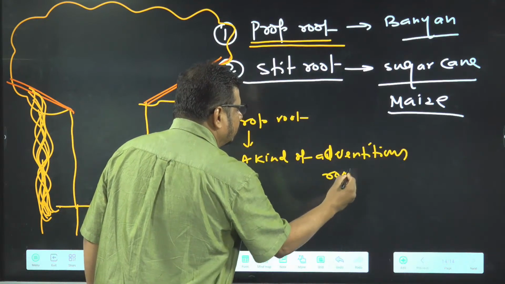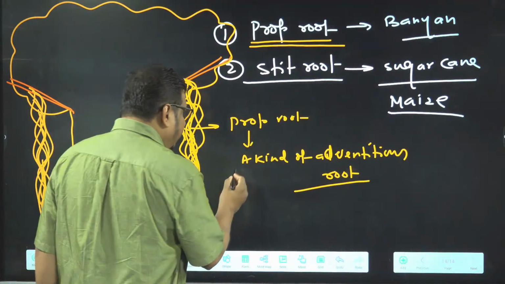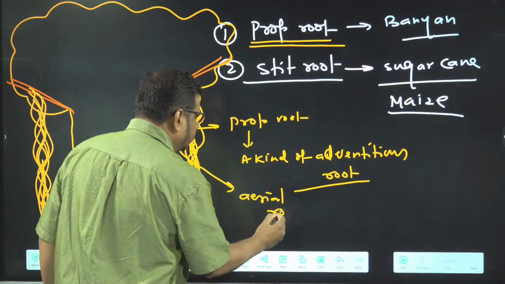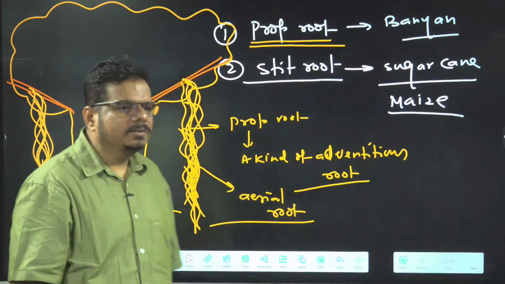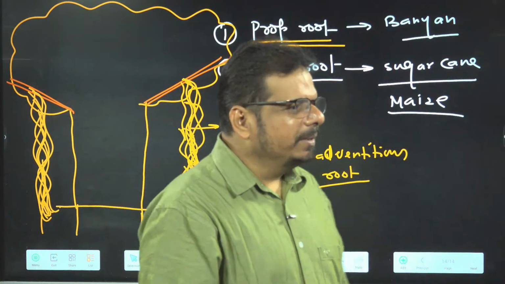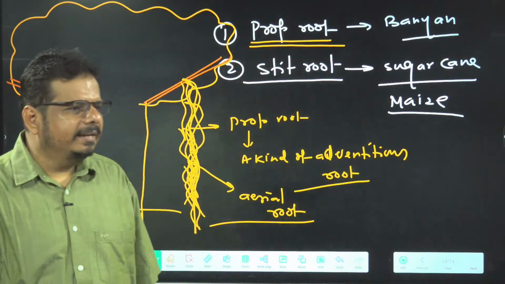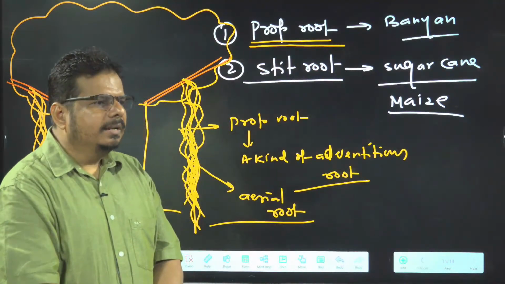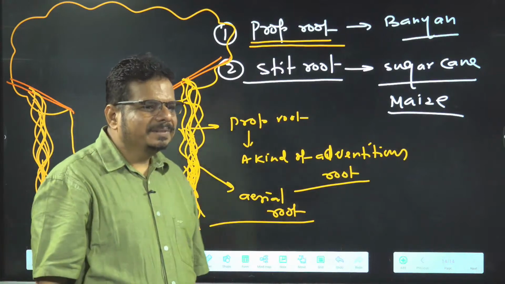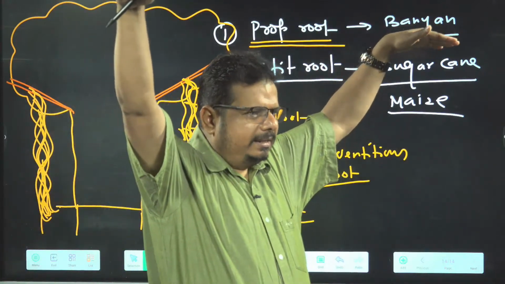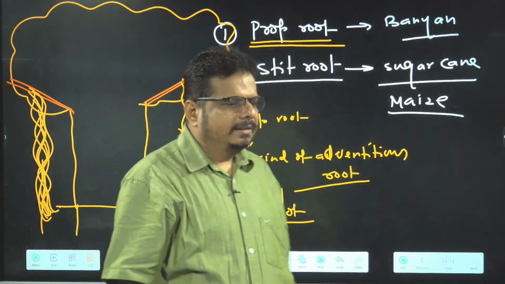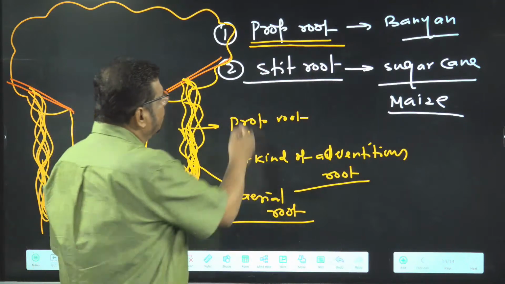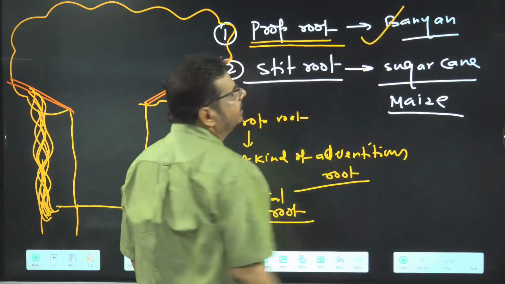It is a kind of which one? Adventitious root. And it is which other root? An aerial root also. So if someone asks you, is aerial root present in banyan, yes or no, the answer will be yes. Prop root is an aerial root. It arises from the branches. Are branches underground or aerial? It is arising from the aerial branches. Got the idea? Okay, understood? Clear? So prop root done or not done? Prop root done. It is present in the banyan.